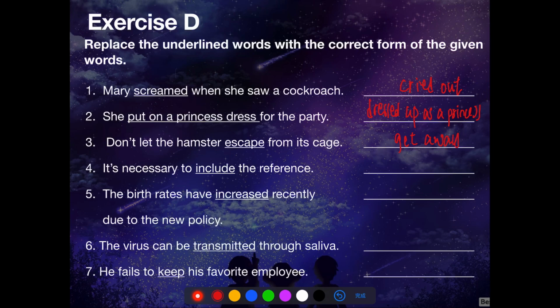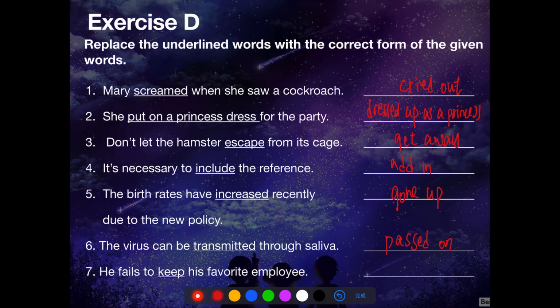It's necessary to include or add in reference. The birth rates have increased recently due to the new policy. Have gone up recently. We need to use present perfect tense here. The virus can be transmitted through saliva, or we can say the virus can be passed on through saliva. Note that we use passive voice here, so we need to add ed to the word pass.